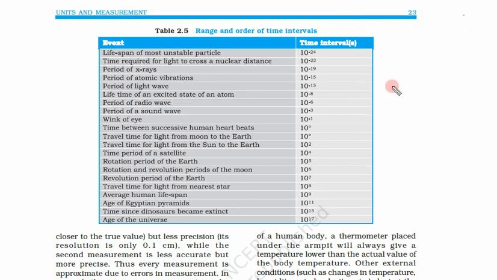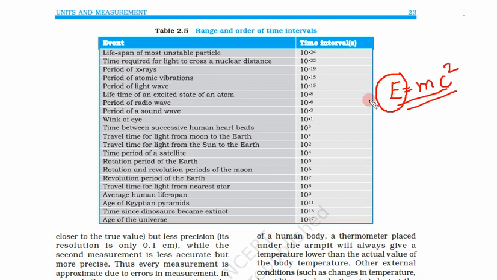This is related to the fundamental energy of the universe. The fundamental energy of the universe is governed by the Einstein equation, E is equal to mc square. From this equation, the energy of the universe is constant, and this energy determines the mass, length and time.